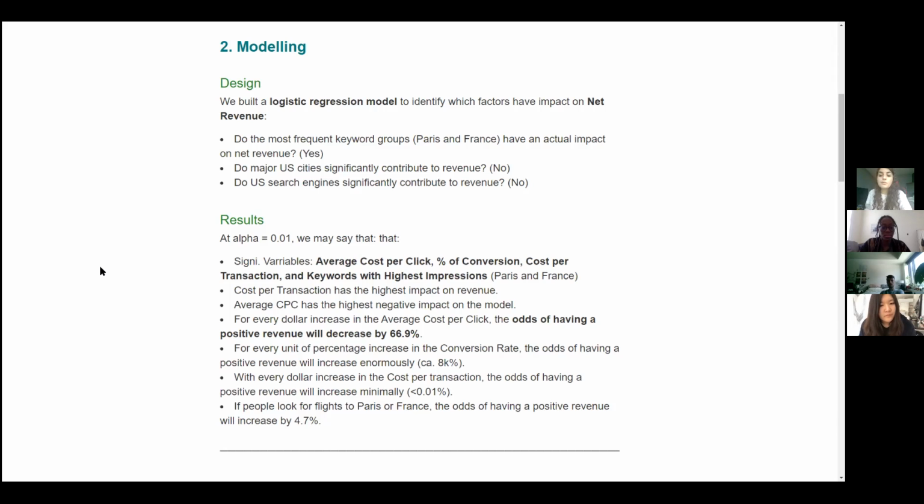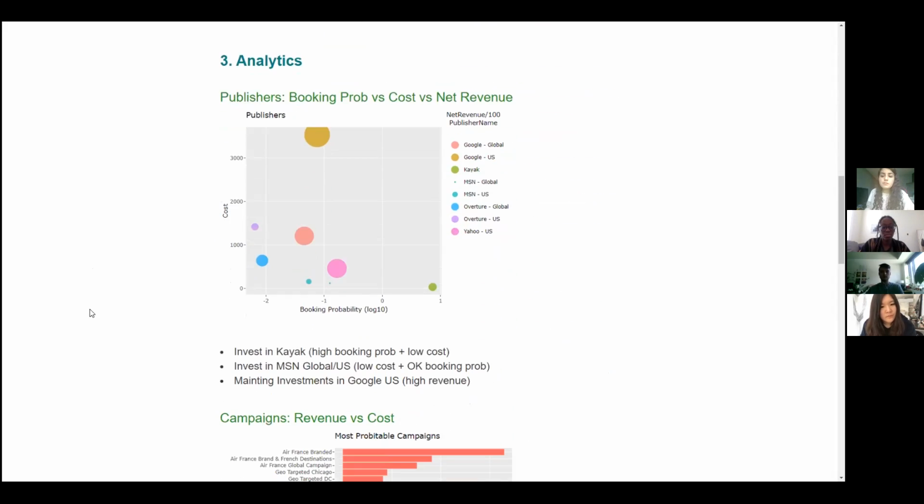And we can say that for every dollar increase in the average cost per click, the odds of having a positive revenue will decrease by 66.9%. Also, for every unit of percentage increase in the conversion rate, the odds of having a positive revenue will increase enormously. With every dollar increase in the cost per transaction, the odds of having a positive revenue will increase minimally. And last but not least, if people look for flights to Paris or France, the odds of having a positive revenue will increase by 4.7%. This conclusion gave us some business insights that we are going to present next.